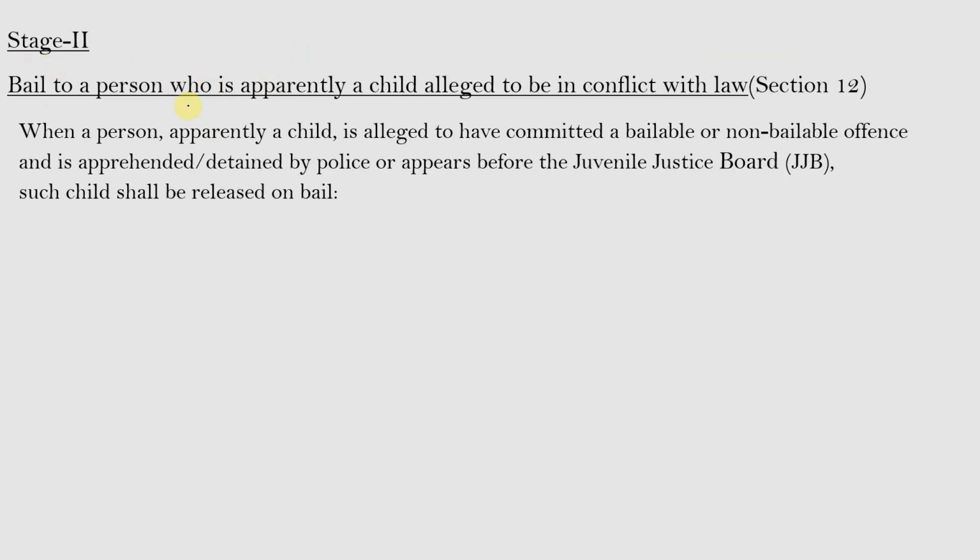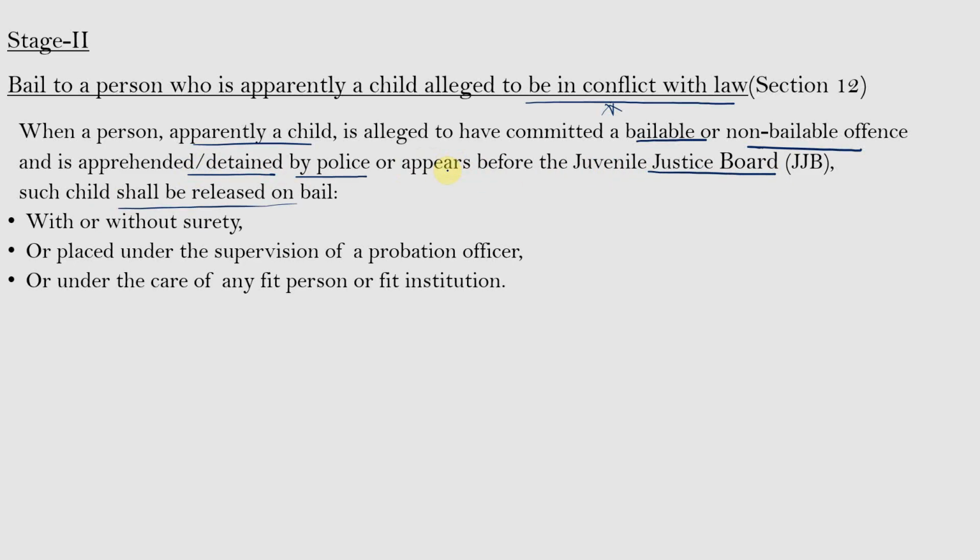And the next stage is bail to a person who is apparently a child alleged to be in conflict with law. So a child who has committed an offense can also get bail. When a person, apparently a child, is alleged to have committed a bailable or non-bailable offense and is apprehended or detained by police or appears before the Juvenile Justice Board, such child shall be released on bail with or without any surety or placed under the supervision of a probation officer or under the care of any fit person or fit institution. So on these conditions, the juvenile can be released.